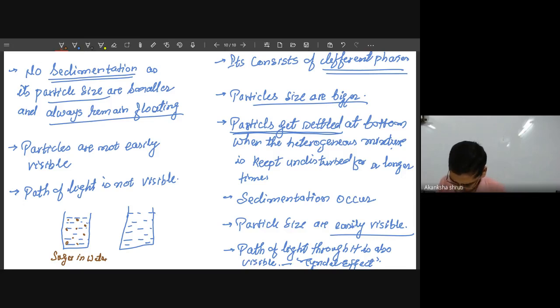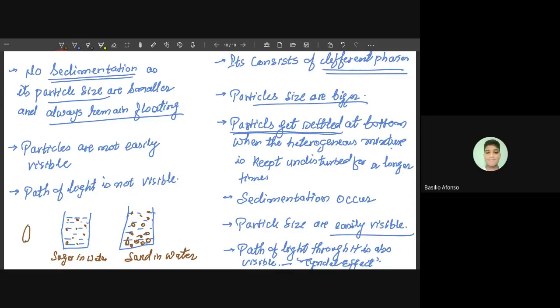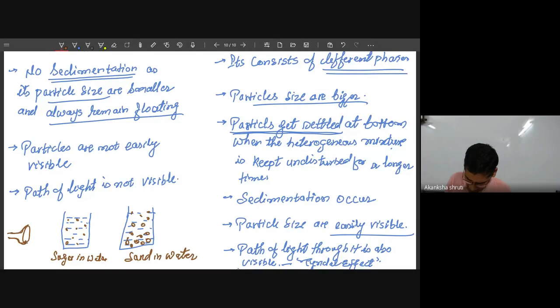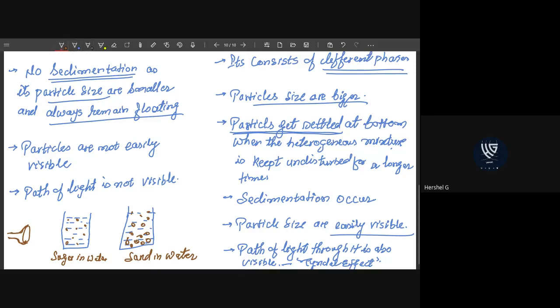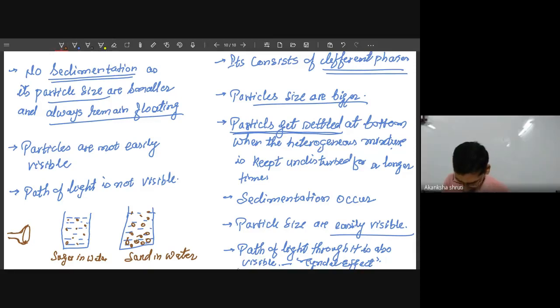And here I am going to take sand in water, because the particle size is bigger. Now, student, if you put light, meaning you take a torch, the light will pass through both mediums, but the path of light will not be visible in the sugar in water. So observe it carefully. The light will come out of this.